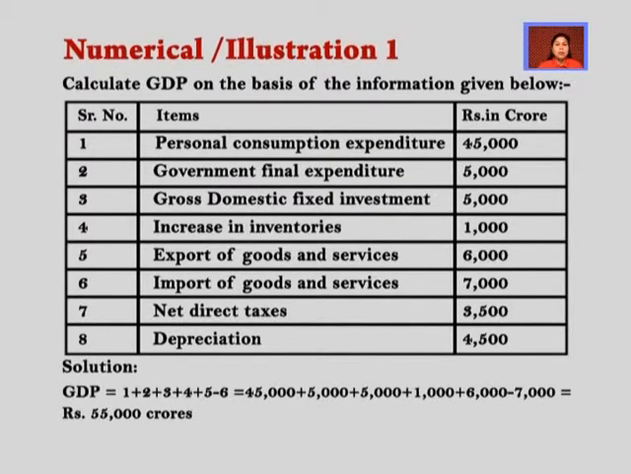So 1 plus 2 plus 3 plus 4 plus 5, but minus 6, and that will be 45,000 plus 5,000 plus 5,000 plus 1,000 plus 6,000 but minus 7,000, and the answer will be rupees 55,000 crores.